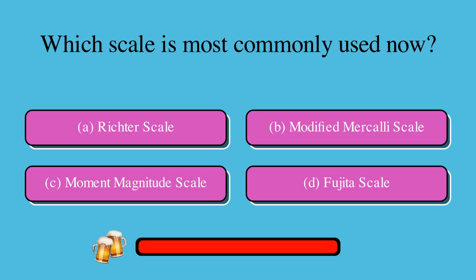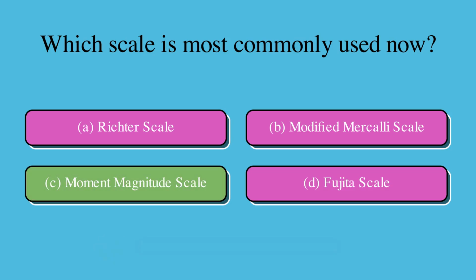Which scale is most commonly used now? Is it A, Richter scale, B, modified Mercalli scale, C, moment magnitude scale, or D, Fujita scale? The correct answer is C, moment magnitude scale.